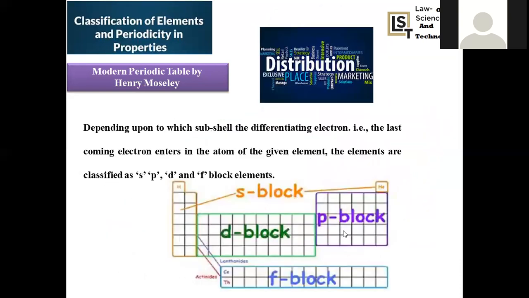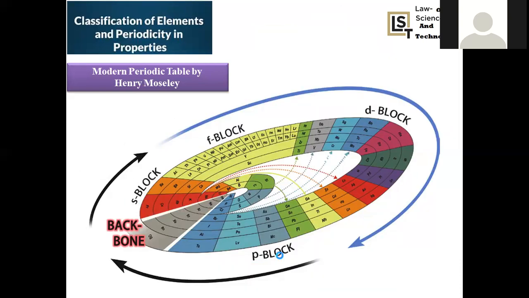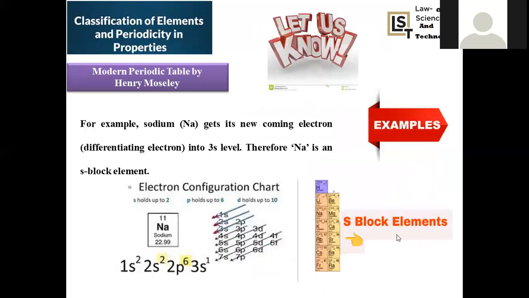Now, let us move on to a few examples related to the categorization, so we know what is S block, P block, D block, F block. An extensive study is going to be discussed now. What is meant by S block elements? S block elements are clearly defined as those where the outer electron is coming into the S orbital, right? First group and second group elements. These are called main group elements, and these are regarded as S block elements, right?